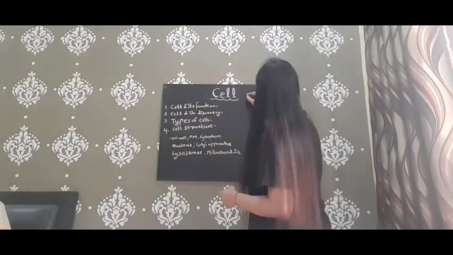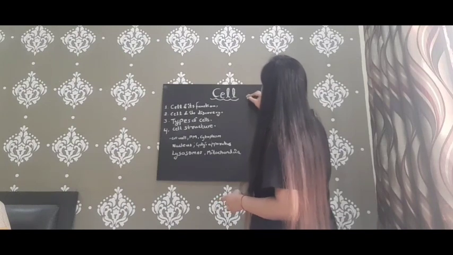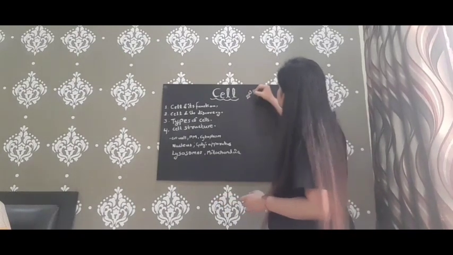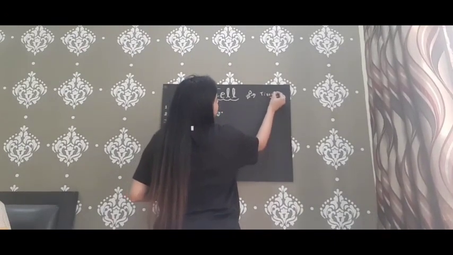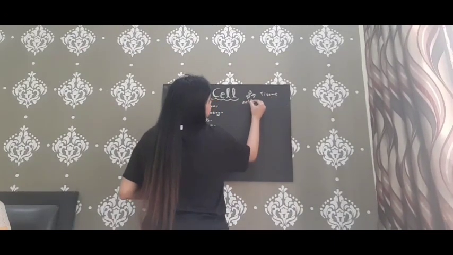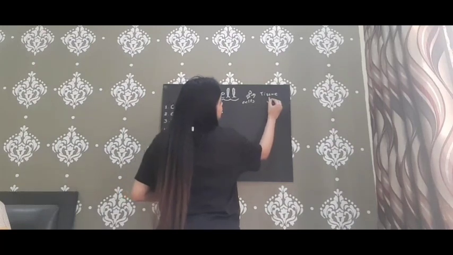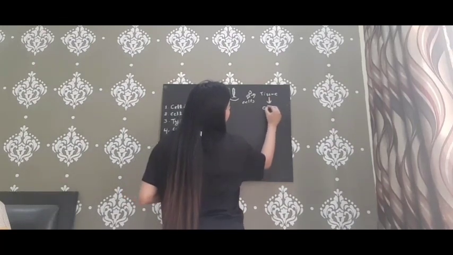So after that, we have always heard that cells are the building blocks of our body. Why is it so? Because different types and shapes of cells make a tissue. Cells make tissue, and tissues make an organ.